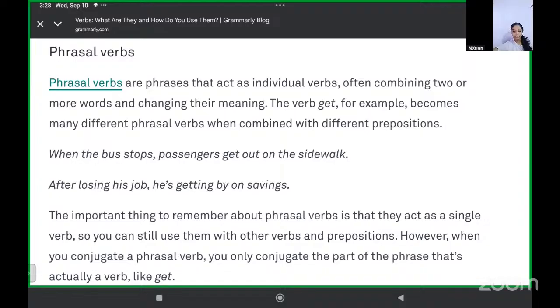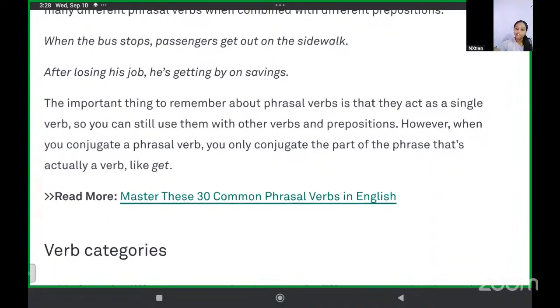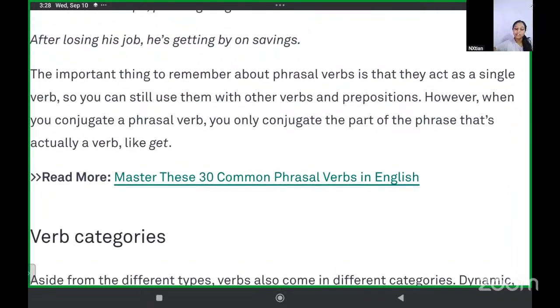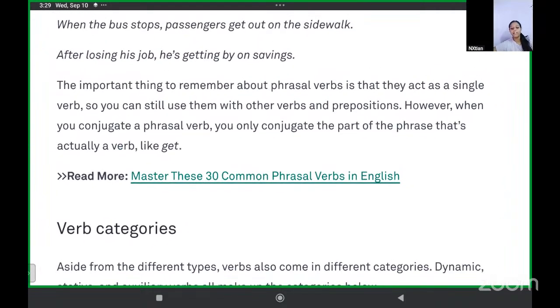For example, when the bus stops, the passengers get out on the sidewalk. The important thing to remember about phrasal verbs is that they act as a single verb, so you can still use them along with other verbs and prepositions. But when you conjugate a phrasal verb, you only conjugate the part of the phrase that's actually a verb, like get.